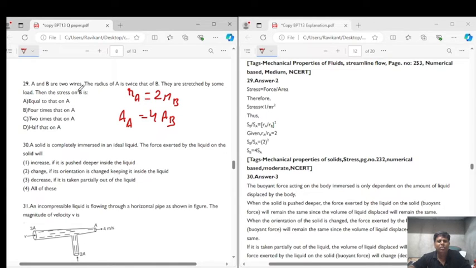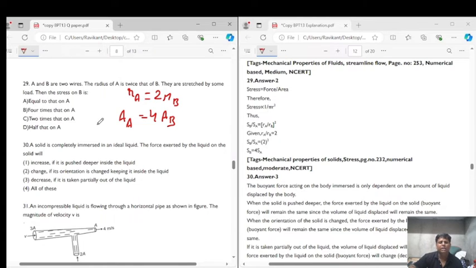Then the stress on B is equal to that on A, 4 times that on A, 2 times that on A, or half of that on A, right?